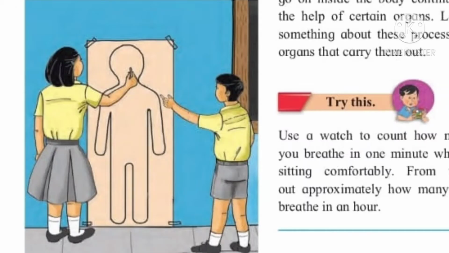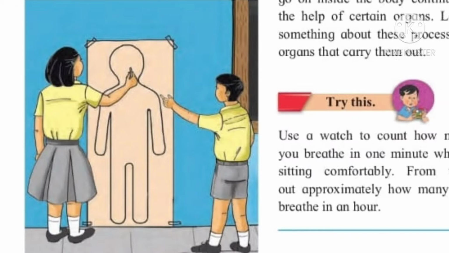Let us carry out the activity that is given in our textbook. Take a large sheet of thick paper about the height of a child in your class. Put it on the wall as shown in the picture and secure it with tape, or hang it to a nail on the wall so that it does not fall off.